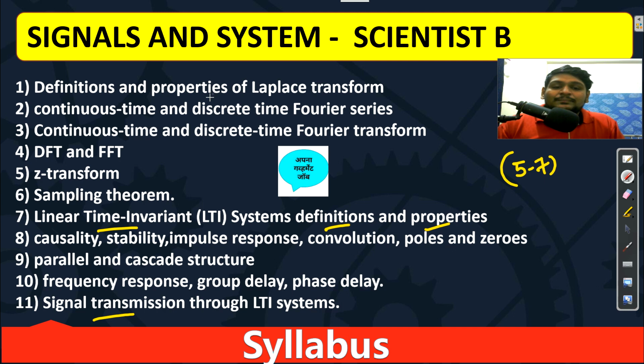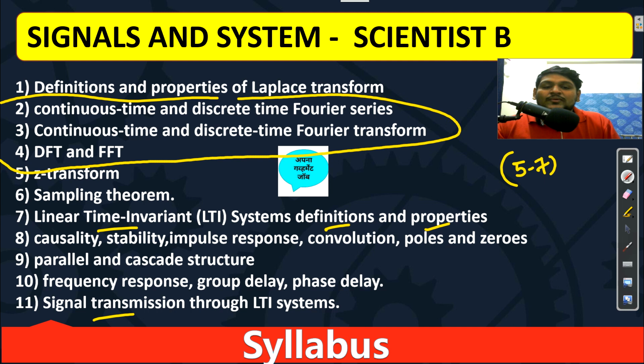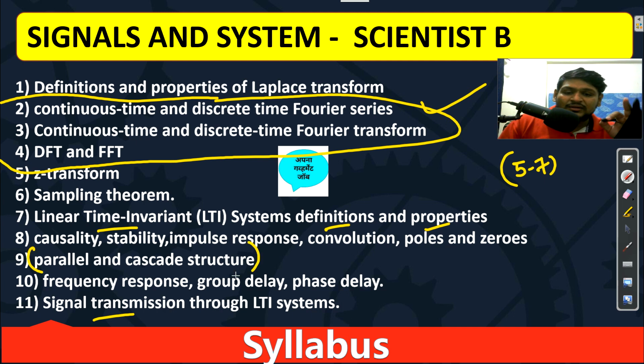The only challenging part in signals and systems in this portion is your DFT, FFT, Fourier transform and Fourier series. So you may face problems in the exam while attempting the questions from this topic. That's why prepare very wisely for this topic. Also one topic is there, that is parallel and cascade structure. This is also very important, and you may face problems in this also. I'm talking about the exam hall.